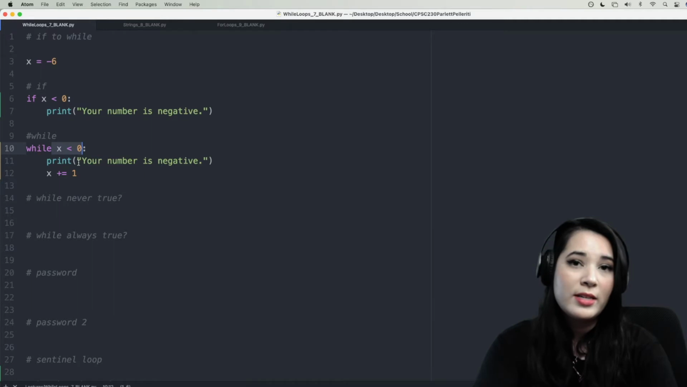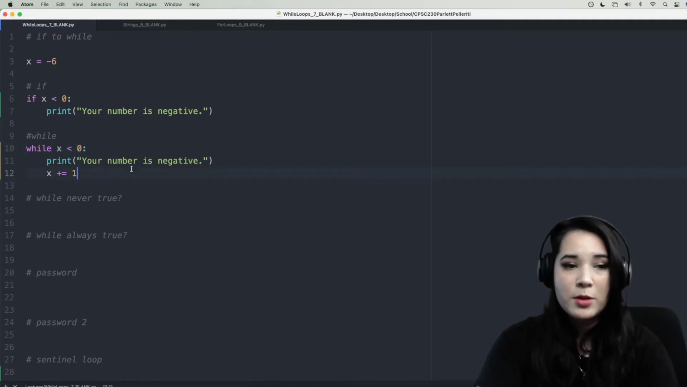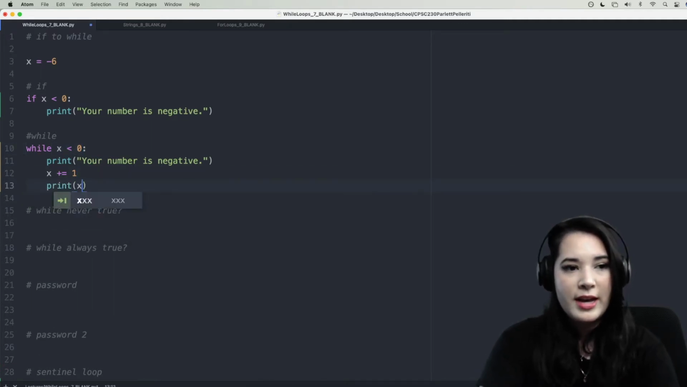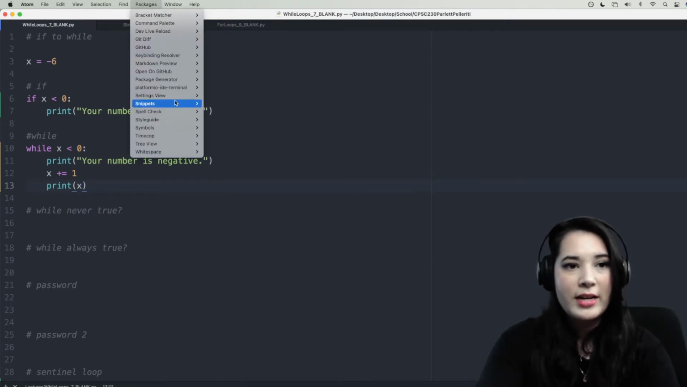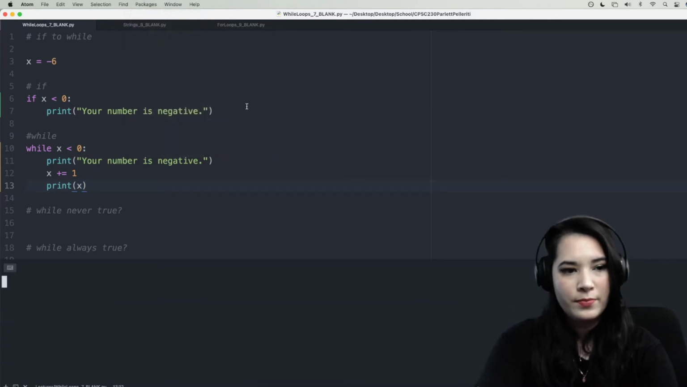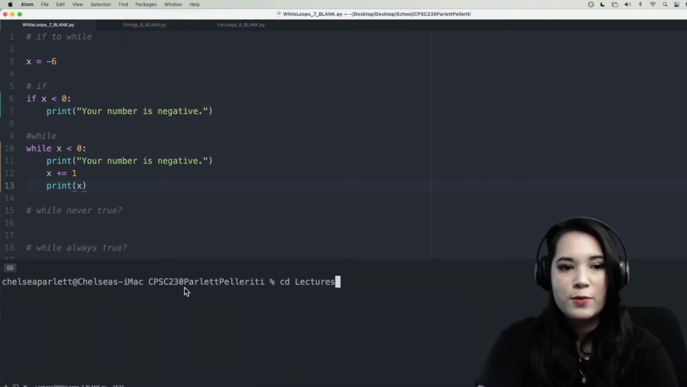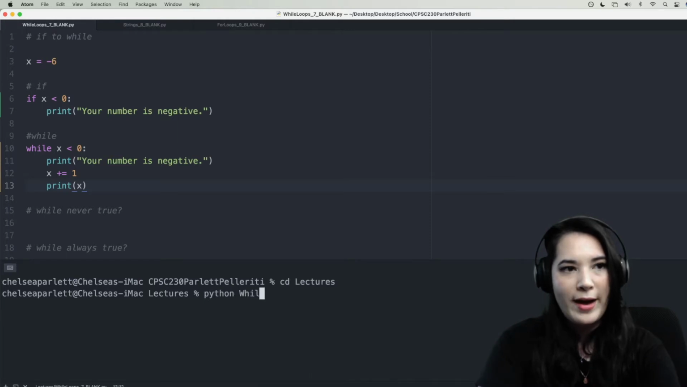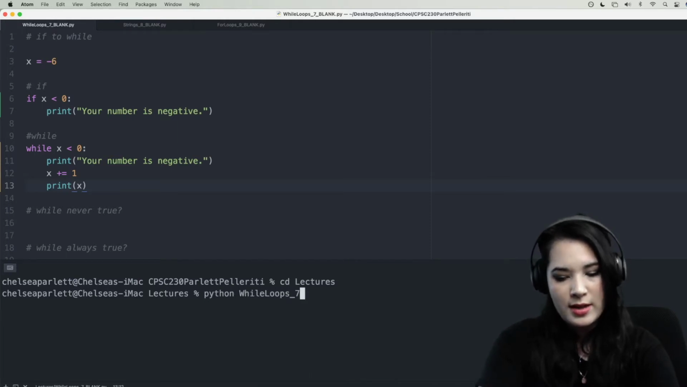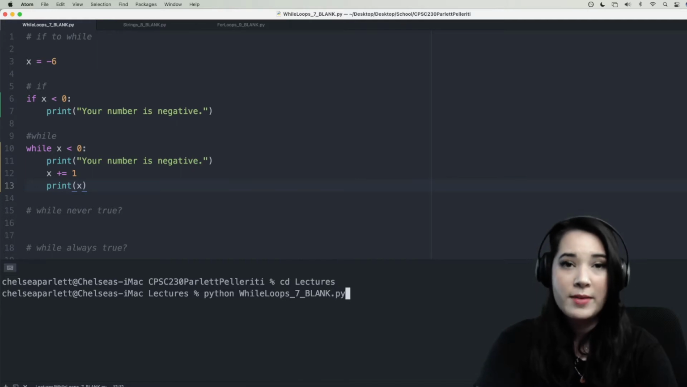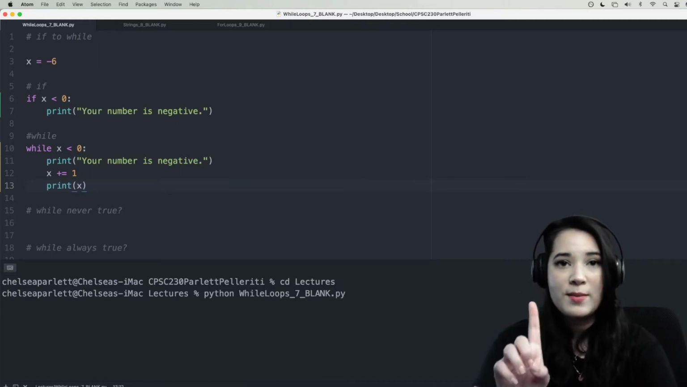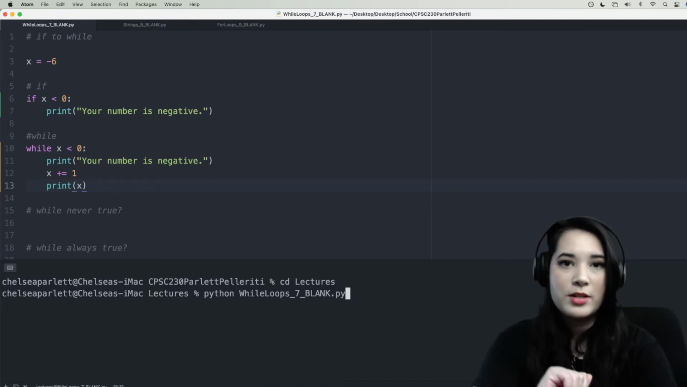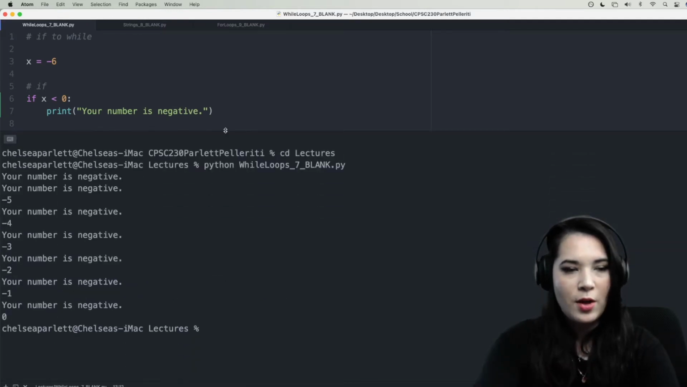Let's go ahead and run this and see what the output of our code is. I'm also going to add a print statement here, which says print x, just so we can keep track of what x is in this case. All right, I'm going to go ahead and go to PlatformIO, New Terminal, and I'm going to check that this is the folder that my code is in. It's actually not, so I'm going to move to it, and now we're ready to run our code. I'm going to say python while_loops_7_blank.py. All right, so this is going to execute the if statement and then the while statement, and let's look at how they're different. All right, let's increase this so we can see all of the output.